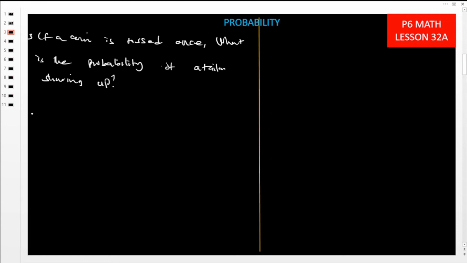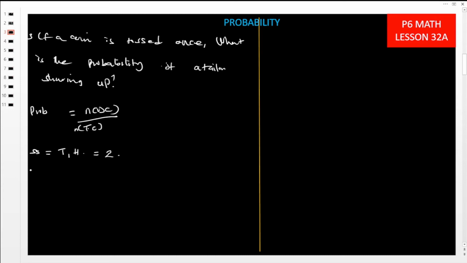Now when you are getting probability, what does this mean? Probability means the number of desired chances over the total number of chances. When you look at the sample space, the sample space of a coin has two sides, the tail side and the head side, meaning that the total sample space is 2.